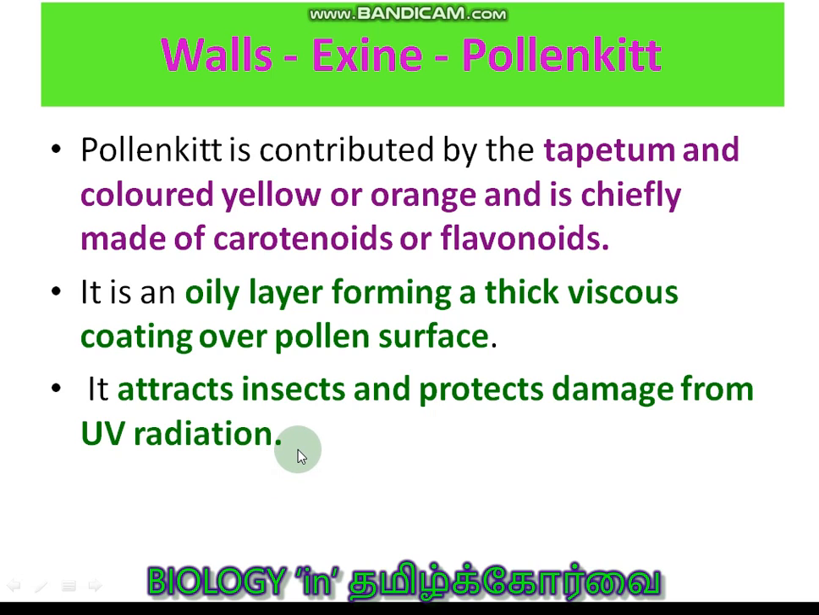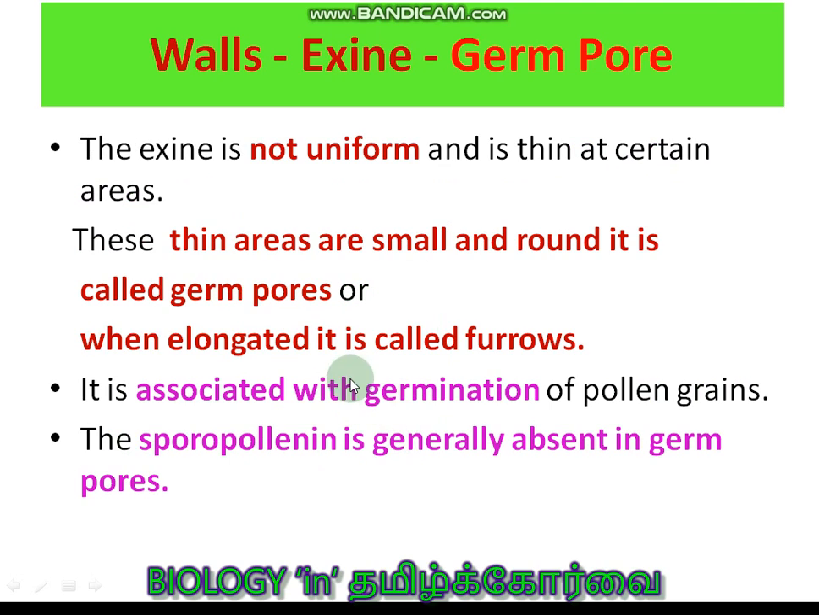So at that time, in order to protect the pollen grains, the sporopollenin and pollen kit came into existence. Even the ozone layer was absent. In order to protect it from UV radiation, these types of substances developed. Then exine and germ pore.